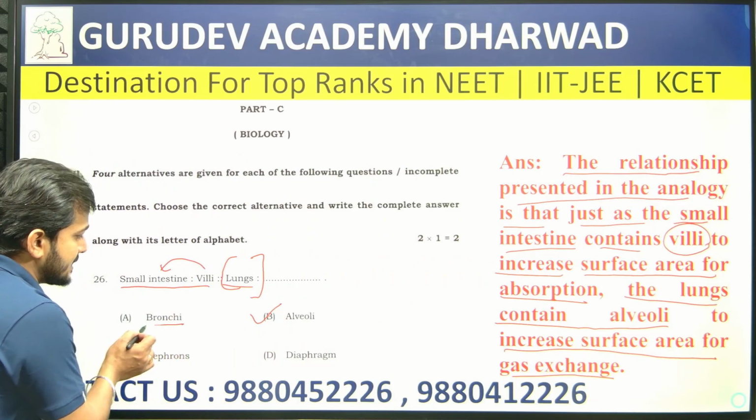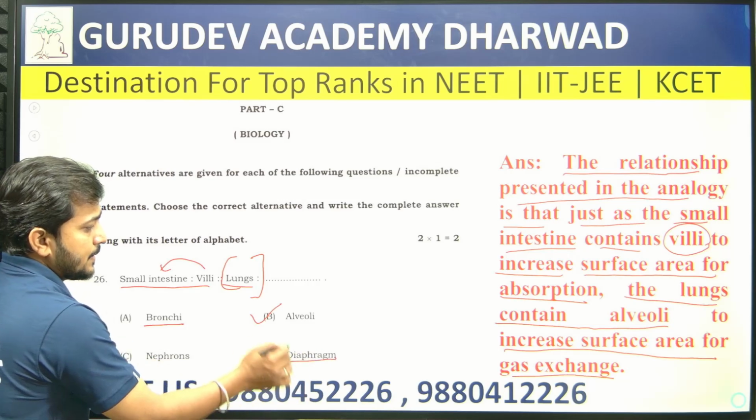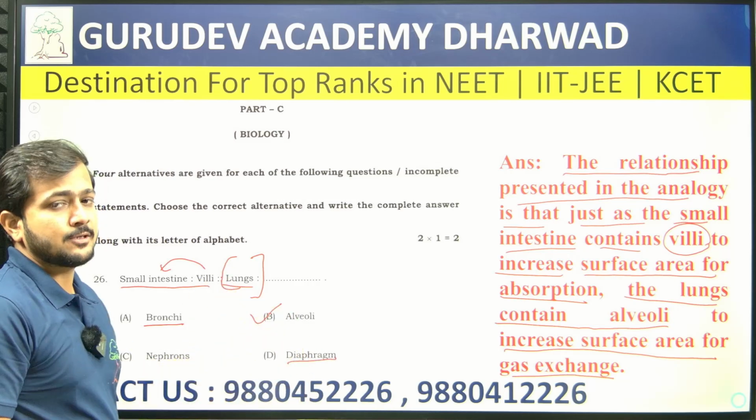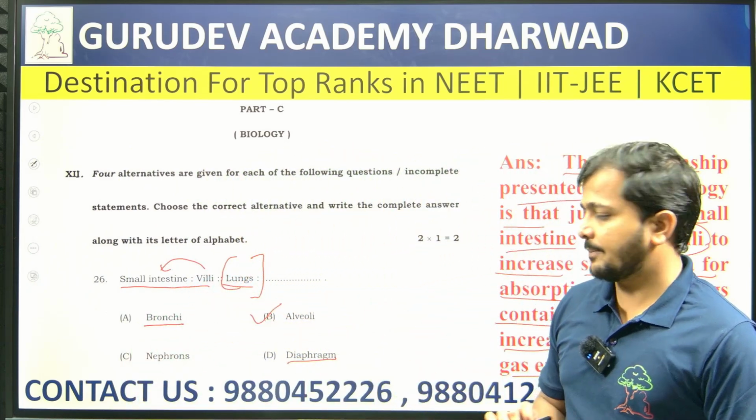Now bronchi is also a part of the respiratory system. The lungs are covered by the diaphragm. So you should not get confused with these terminologies.